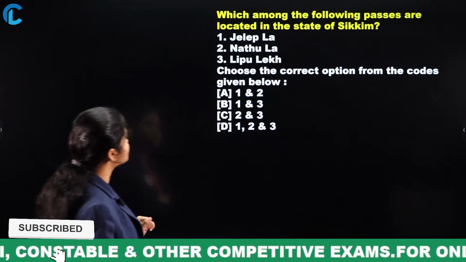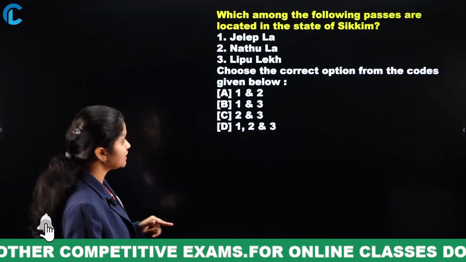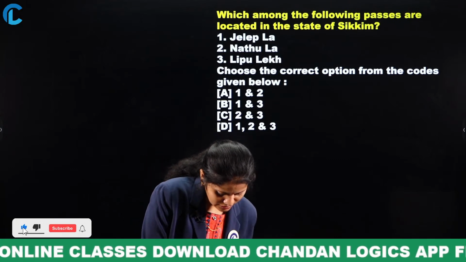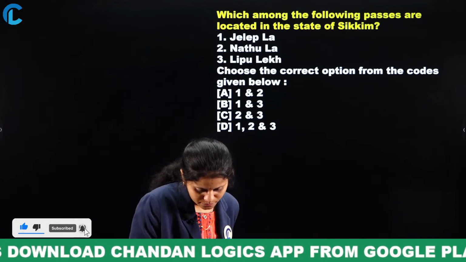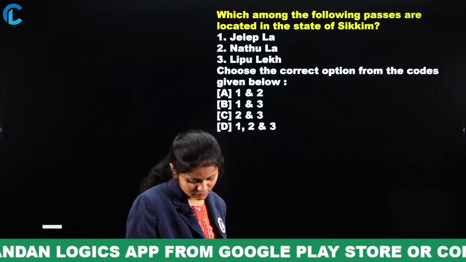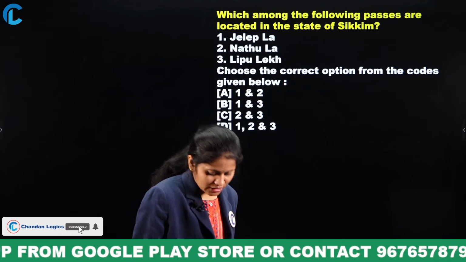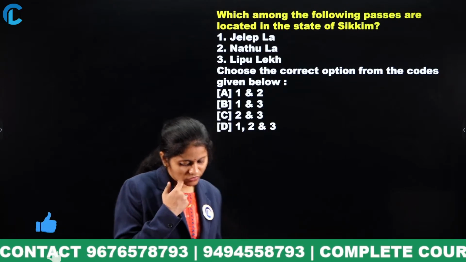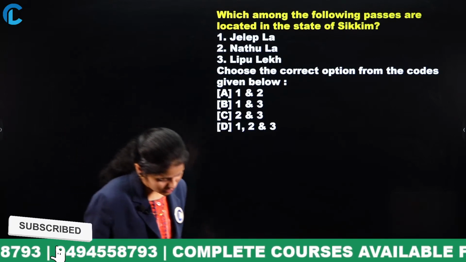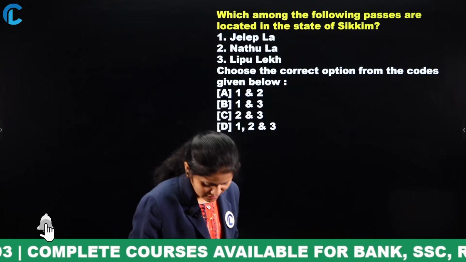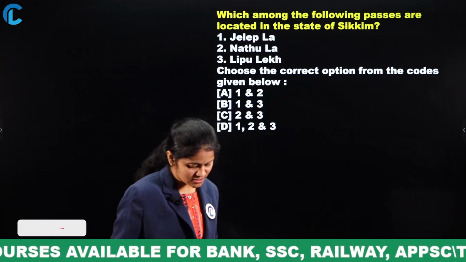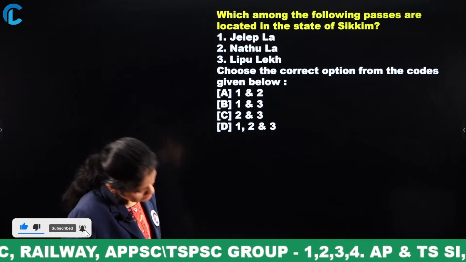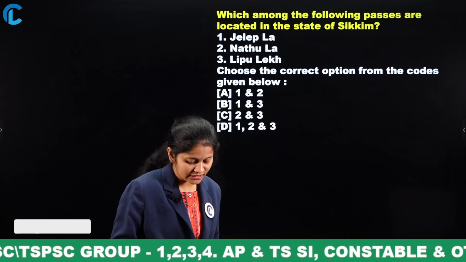Yes, option A, option C, 1 and 2, or 2 and 3. Few of you have mentioned Nathula and Lipulekh. Yes, option A, 1 and 2. Option C, 2 and 3. Yes, Kirtana. Sirisha, option C, 2 and 3. Yes, Arun, perfectly all right.